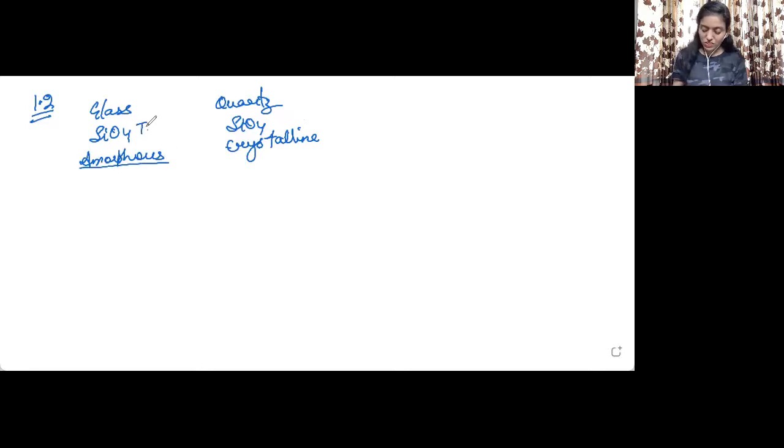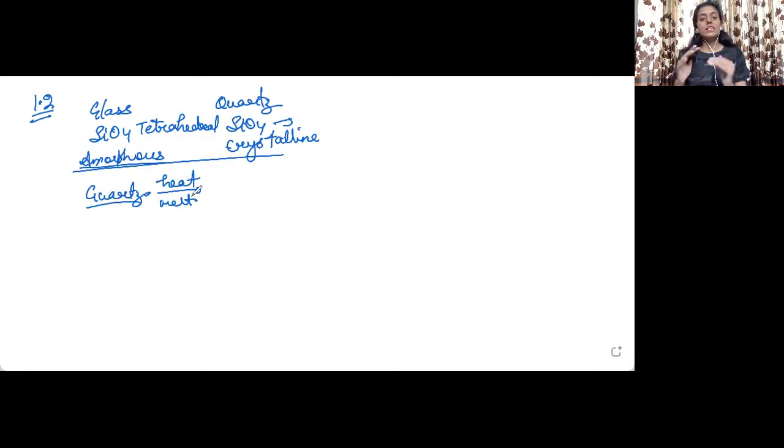Both have the tetrahedral arrangement of SiO4 units, but the SiO4 units are randomly arranged in case of glass, and they are very sequentially arranged in case of quartz. Now we need to tell how we can convert quartz into glass. We simply heat it and melt it. After heating and melting, we abruptly cool it down, without giving much time to it. So we cool it fast. Now it will get converted into glass.